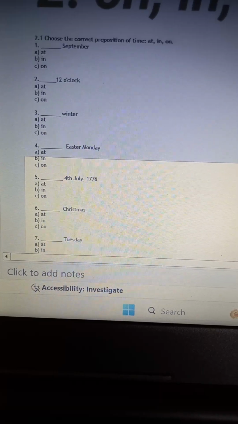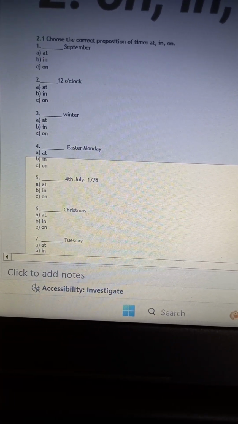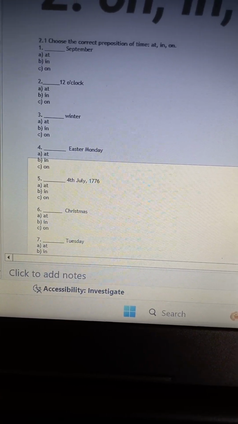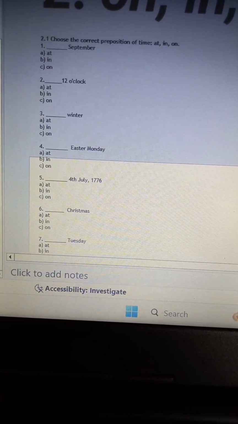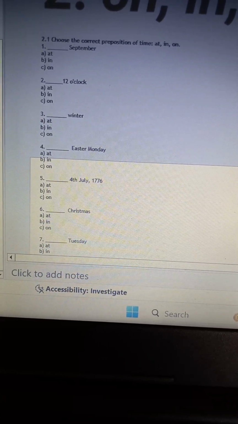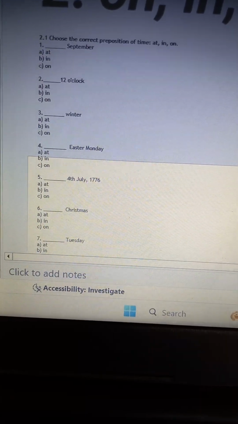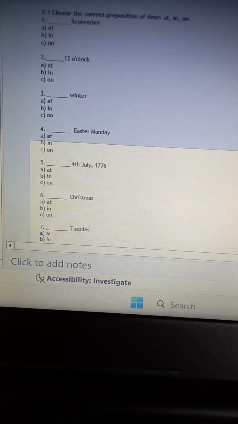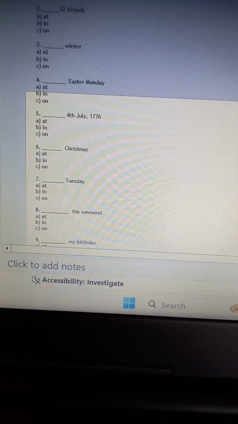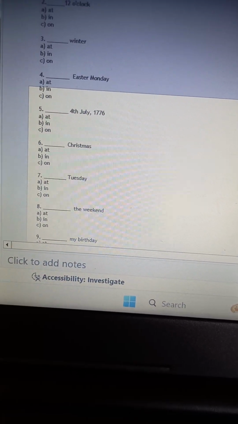Here date: if there is a date format, meaning 4th July 2024, if you have the month, day, and year, then straightforward you should use on. In, if it is only the year, in 1776. All right, so here it is straightforward, it goes with on. Christmas: there is some event, so at Christmas; in and on don't go here.